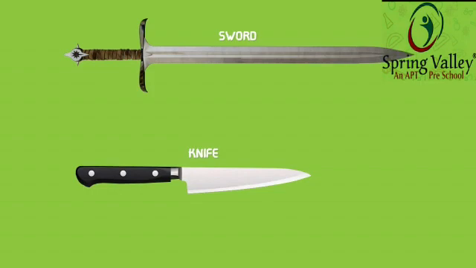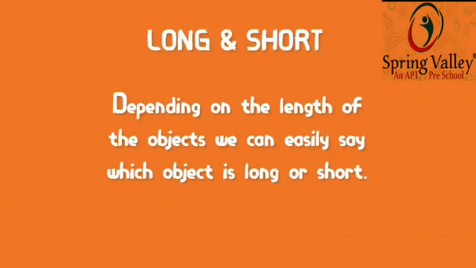Yes. By looking at them, can you tell me which is long and which is short? Yes, excellent, children. The sword is long and the knife is short. So, depending on the length of the objects, we can easily say which is long and which is short. Okay?